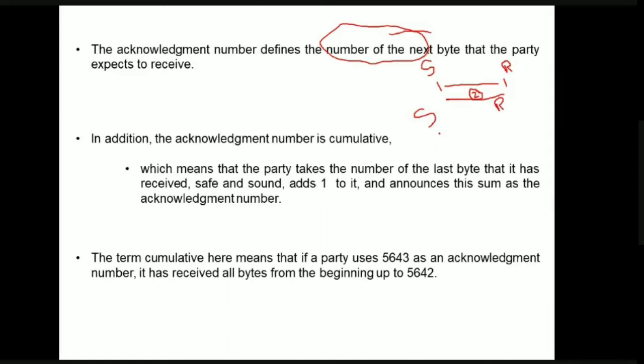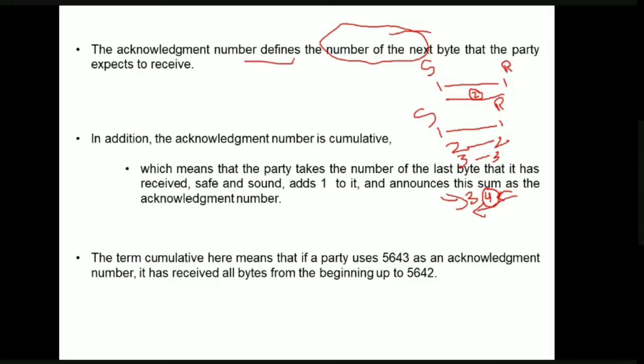I will tell you another example. The sender has sent the first byte, it received the first byte. It sent the second byte, it received the second byte. It sent the third byte, it received the third byte successfully. Now the receiver wants to send the acknowledgement. It will send the acknowledgement as 4. What is the meaning of this? The receiver has received all the bytes up to 3 and it is expecting the fourth byte as the next byte. So it requests the fourth byte, and it also got all the 3 bytes successfully.